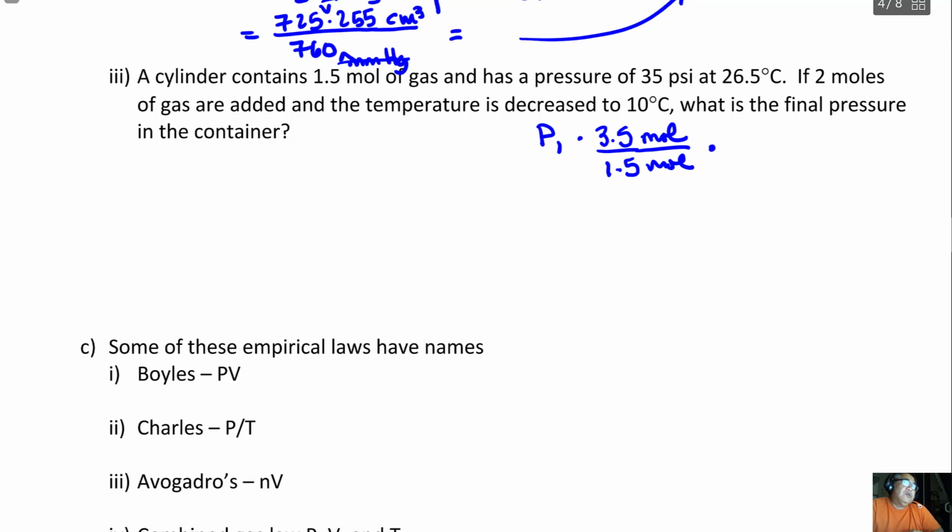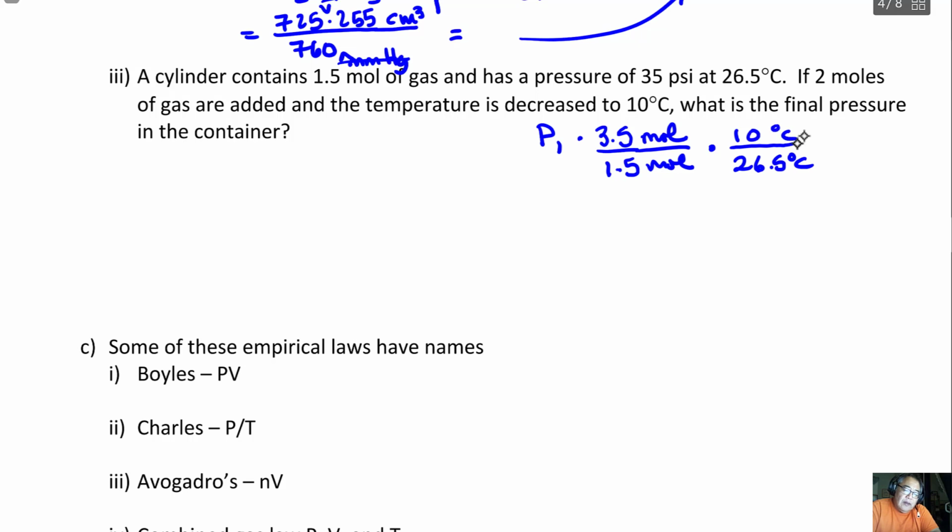Now what does temperature do? If the temperature goes down, you expect the pressure to go down. So the way I'll do my proportionalities for my temperatures is I'll say, well, I want it to be a smaller number at the end. So this will be 10 degrees at top and then 26.5 degrees Celsius at the bottom.